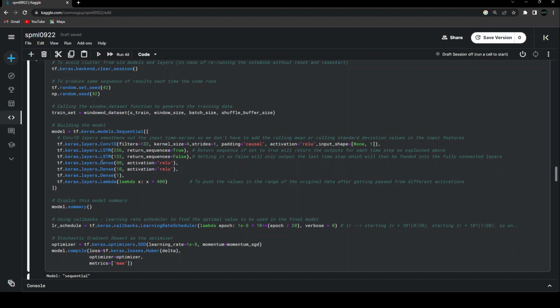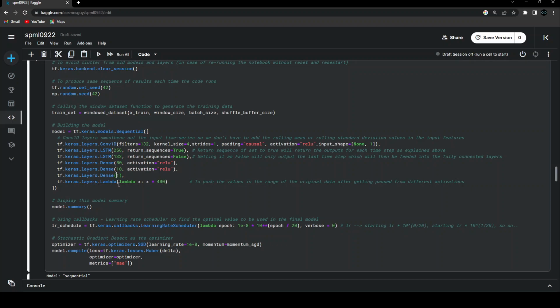Dense layer is nothing but the fully connected layer, and it is just going to help us create our values in a way that our model is finally able to predict only one value out of it. So starting from these 132 units of LSTM, I'm passing it to the next dense layer with 80, then 10 in another dense layer, and the final value that I want to predict is only 1. So I'm just creating 1 unit in the final layer.